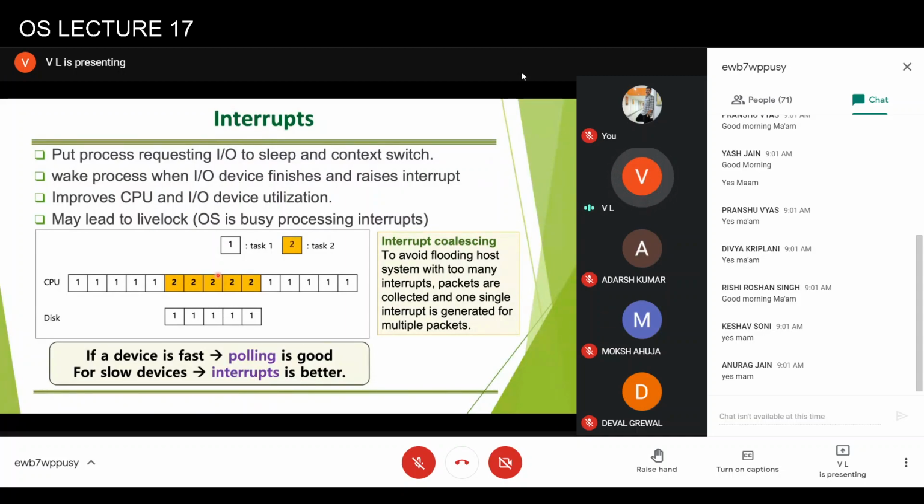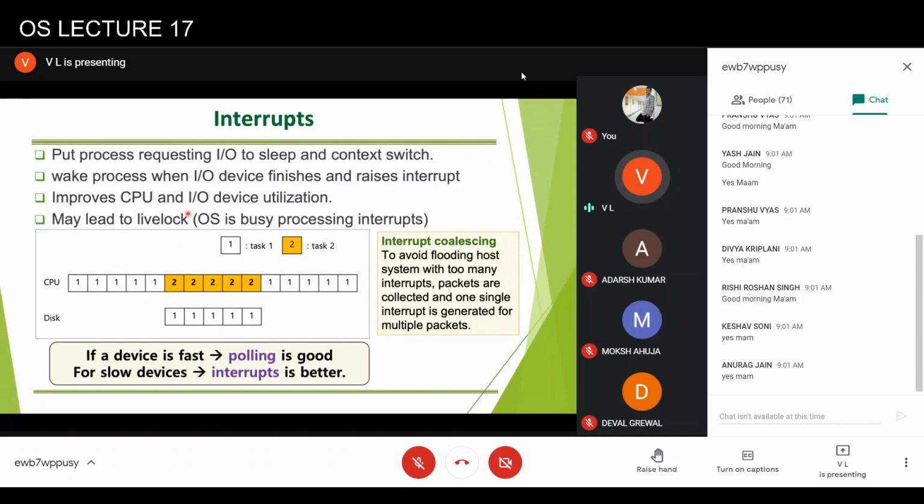But what could be the problem? The problem is that if it is a fast device, then sending an interrupt to the CPU and waiting until the CPU services that request can actually slow down the device. If the device is fast, then it is better to go for polling mode. Otherwise, it is better to go for interrupt mode.